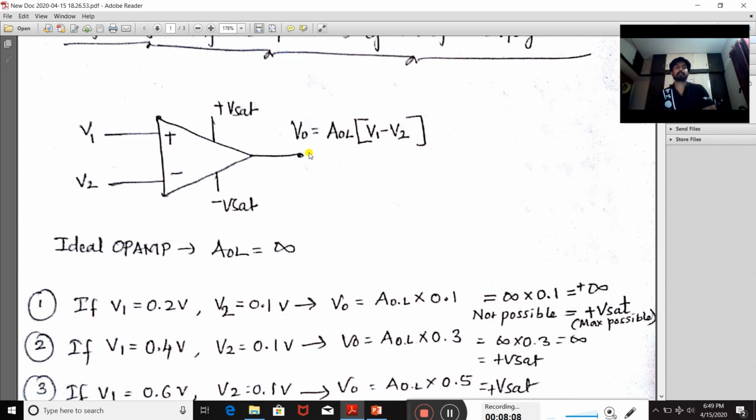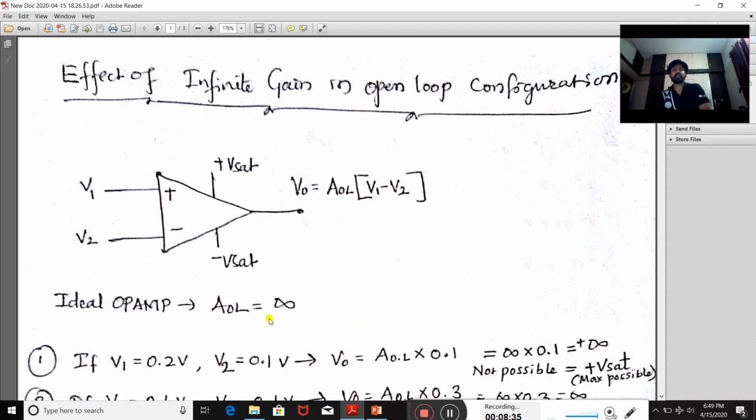If you are applying a finite input signal, then definitely you will not get infinite here. Ideally we say it is infinite, but you are not going to get infinite, you are going to get a finite value. That means infinite in terms of positive V saturation and negative V saturation. This is how the infinite gain affects the open loop configuration.